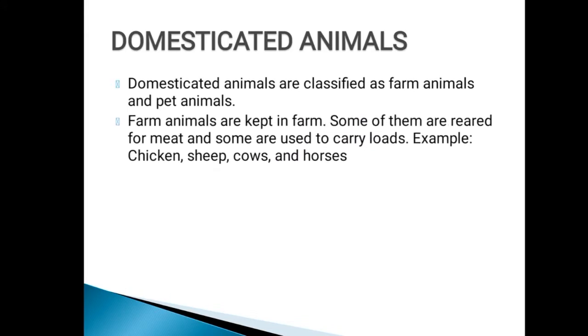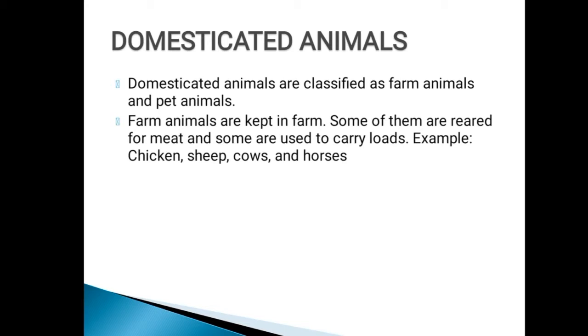First, we are going to learn about farm animals. What do you mean by farm animals? Farm animals are kept in farms. They are kept only in the farms. Some of them are reared for meat and some are used to carry loads. Some types of animals which live in the farms are reared for getting meat from the animal, and some of them are reared to carry the loads from one place to another.